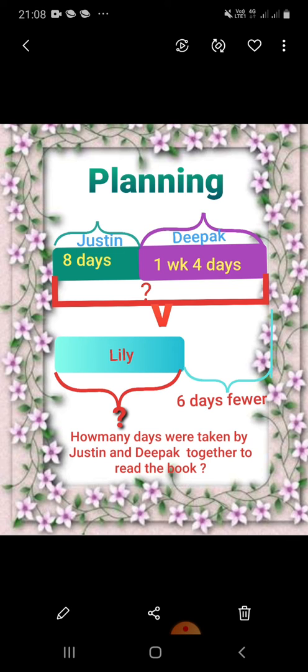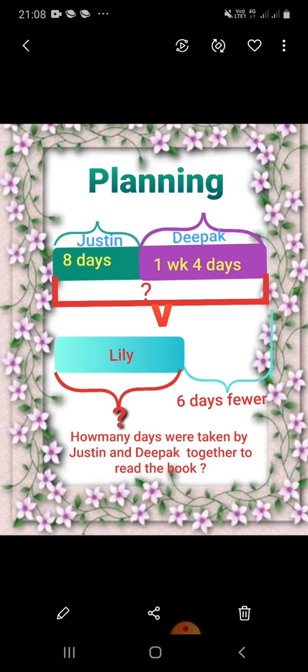Look at the green bar model which is of Justin. He took 8 days. And look at the purple bar model which is of Deepak's. He took 1 week 4 days. And this blue bar model is of Lily.